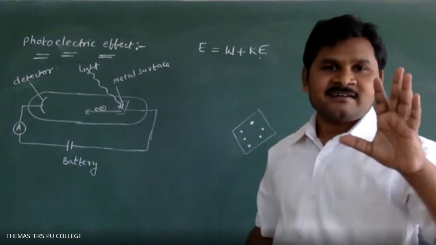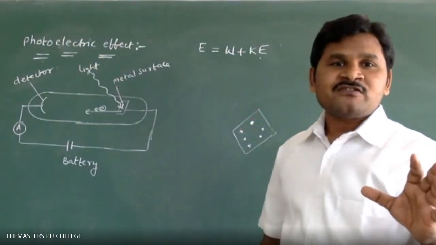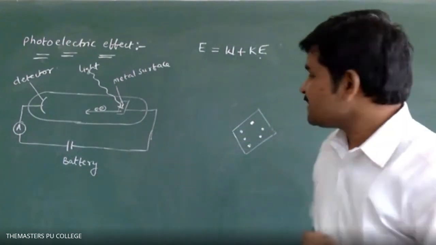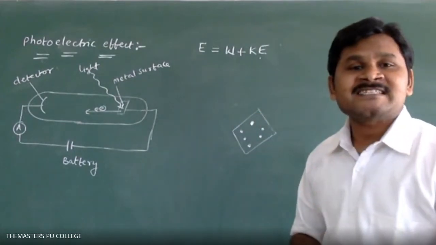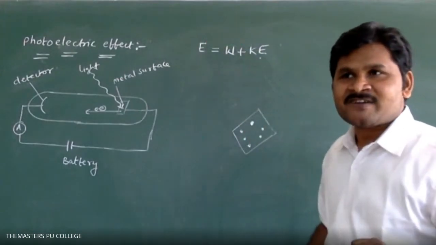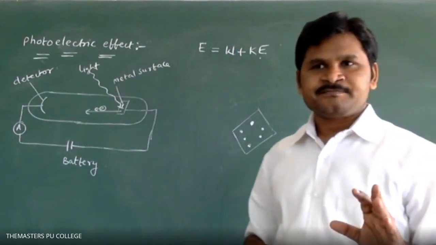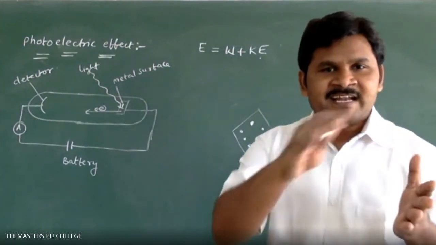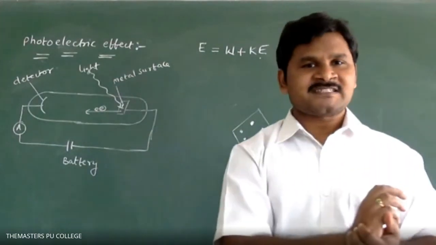The final conclusion is that the total energy of light is not used entirely for ejection of the electron. A certain part of the energy is used to free the electron from the metal surface, and the remaining energy is used to escape the electron from the metal surface. Clear, students?